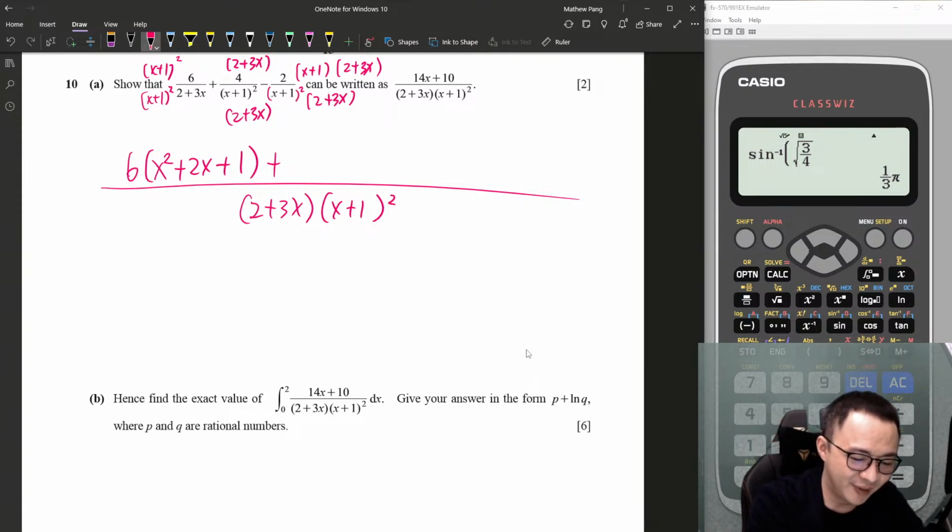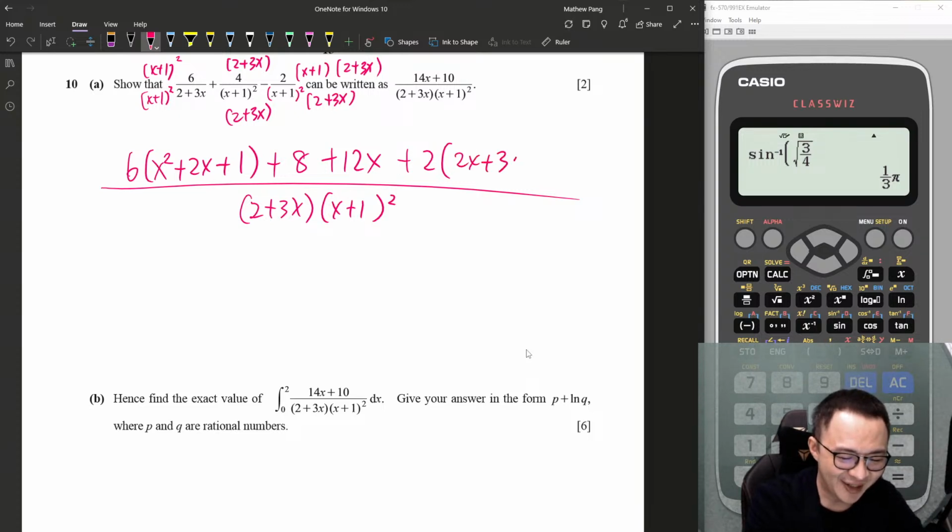So 4 times this is 8. This is 8 plus 12x. Then this one, okay, maybe one more step. So this one is x times 2, 2x plus 3x squared plus 2 plus 3x. Okay.